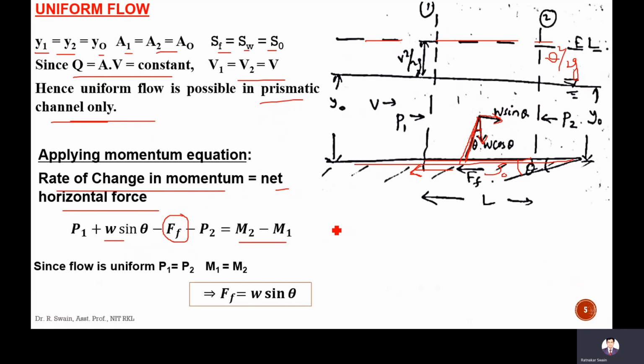Since it is a uniform flow, M2 is equal to M1, so this will be equal to 0. P1 is equal to P2, that we can cancel. So only two terms will be there. That is W sin theta will be equal to the friction force. So this friction force will be W sin theta. Means the frictional resistance due to the bed roughness is equal to W sin theta. W is the weight of the fluid in this control volume.